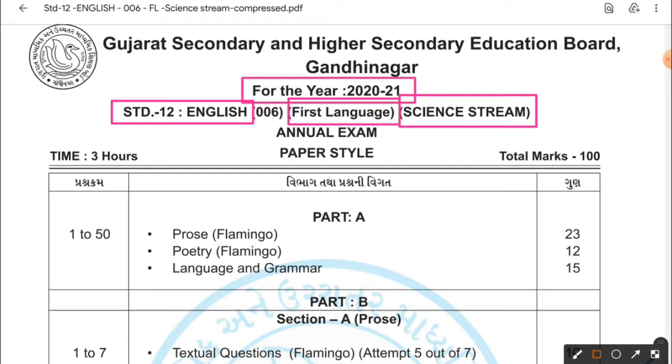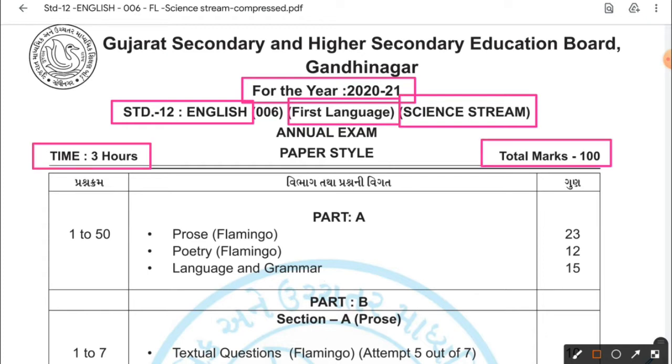We're going to go through the format of the English paper in this video. So let's see the paper style of the English paper. My dear students, as you know, it's a 3-hour exam and the total marks for the exam is 100 marks. So dear students, as you know, the paper is divided into two parts, part A and part B.